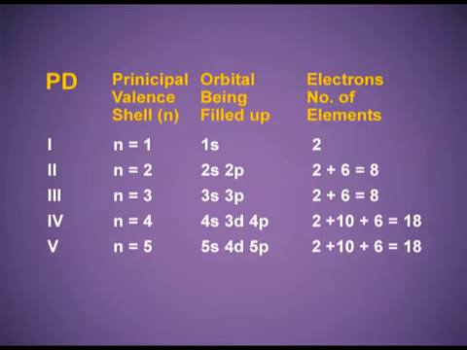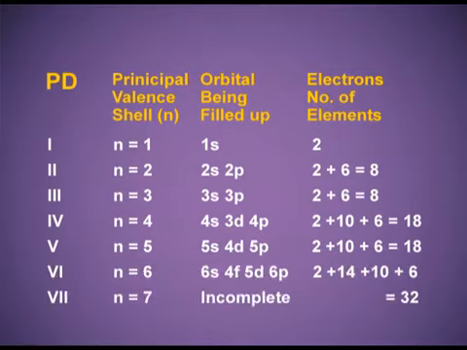Fifth period, n is equal to 5. Orbitals to be filled up: 5s, 4d and 5p. Again 18 electrons to be filled up and hence 18 elements in the fifth period.